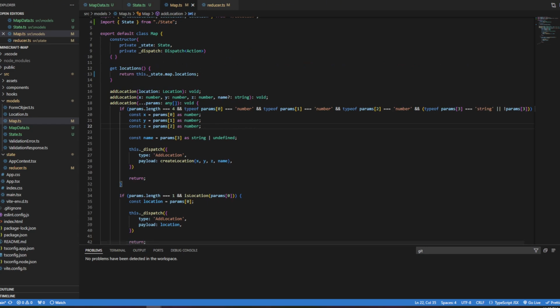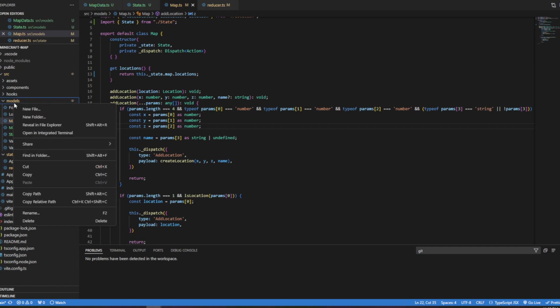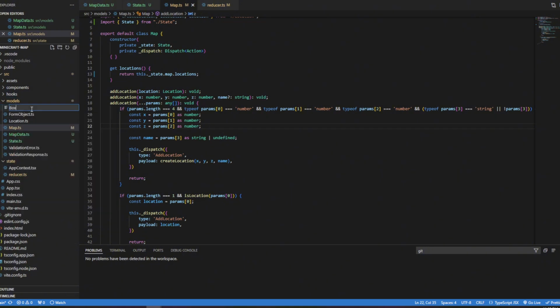And so one thing I want to add to the state is a viewport object and a canvas, basically canvas dimensions. And to add those things, I need to add two geometry models. So I'm just going to add them to models. I'm not going to create another folder, even though in more complex situations I probably would create a geometry folder or a geom folder. Now I'm just going to add them in here. So I'm just going to add a file called box, and this is going to be for our viewport.